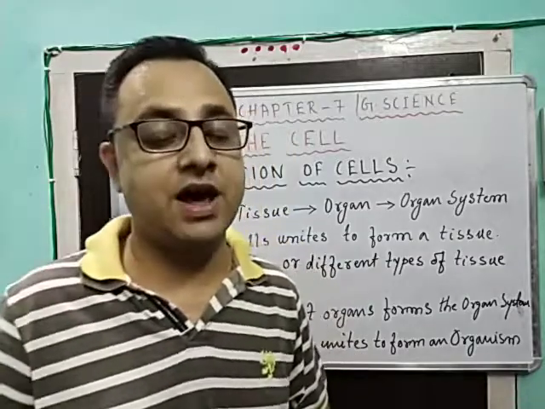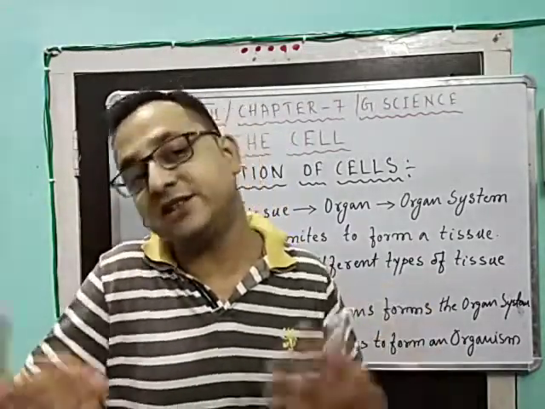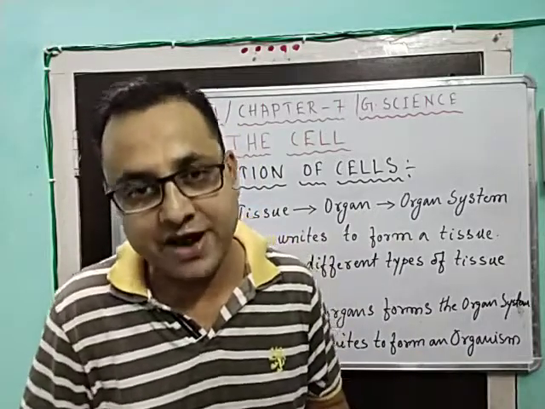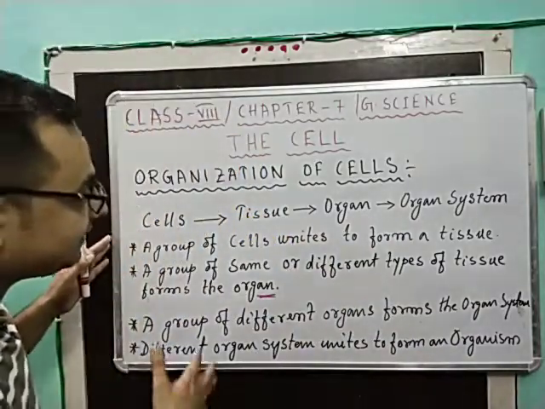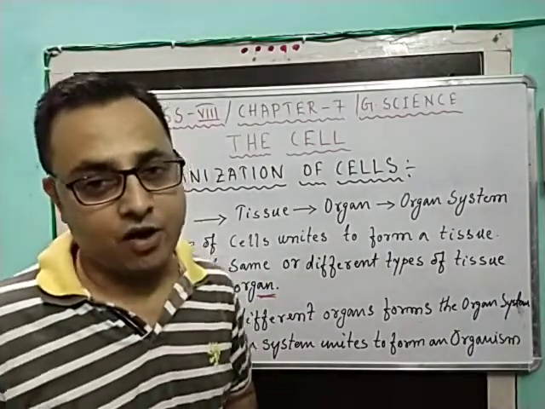However, a multicellular organism comprises many cells, and as such, many functions, many forms. So organization of the cell is basically seen in multicellular organisms.